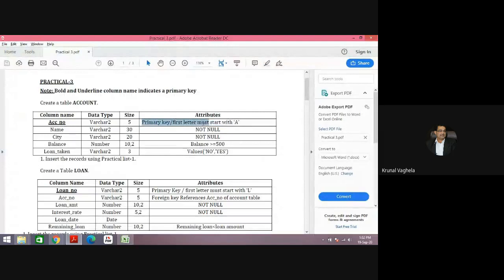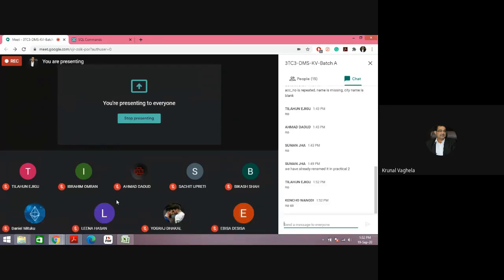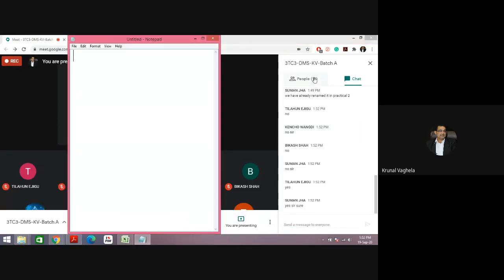I will create the table, but with all these constraints. Everyone, any doubt up till now? So should I proceed with creation of the table? Okay. So let me open the notepad and let me start with creating the table.